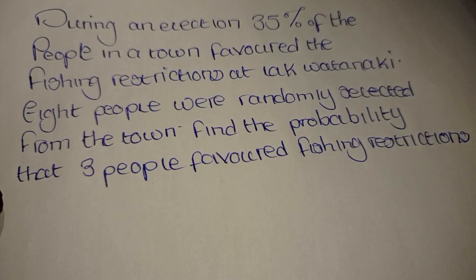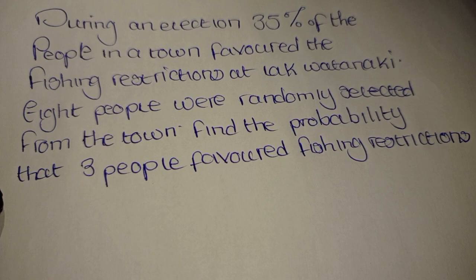So today we have one interesting question which reads: during an election, 35% of the people in a town favored the fishing restriction at Lake Watanaki. 8 people were randomly selected from the town. Find the probability that 3 people favored fishing restrictions. So remember, if 3 people favored fishing restrictions, it means there were some other people who never favored fishing restrictions.